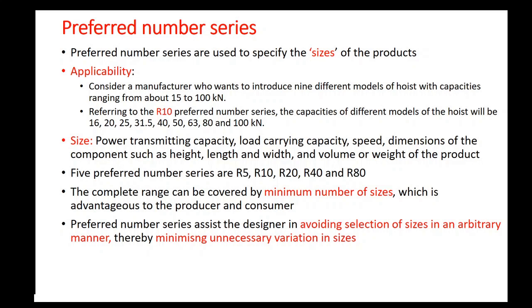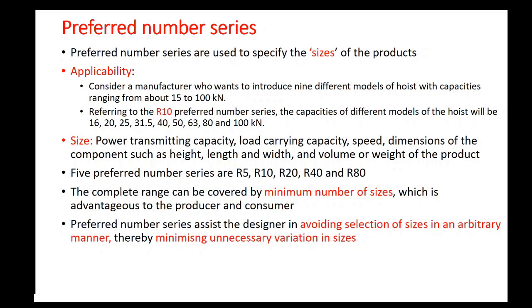Therefore, preferred number series assist the designer in avoiding selection of sizes or capacities in an arbitrary manner, thereby minimizing unnecessary variation in sizes. As I mentioned earlier, the size may be anything. In our example, the size is the capacity of the hoist, mentioned in kilonewton.